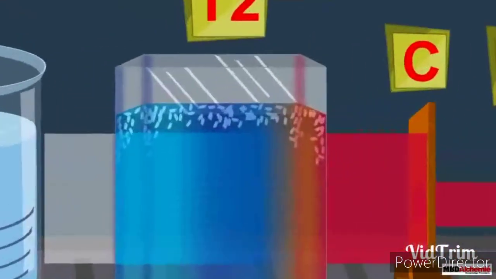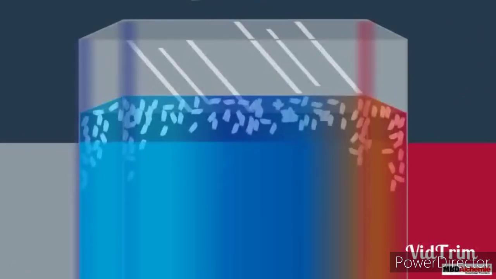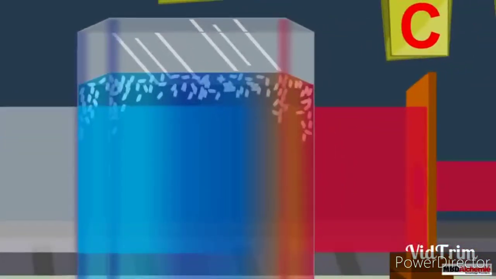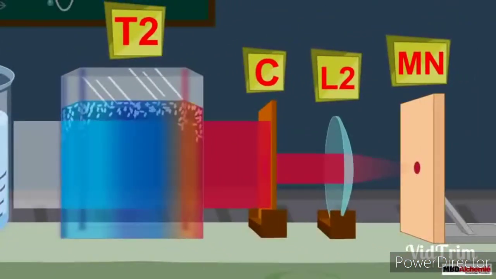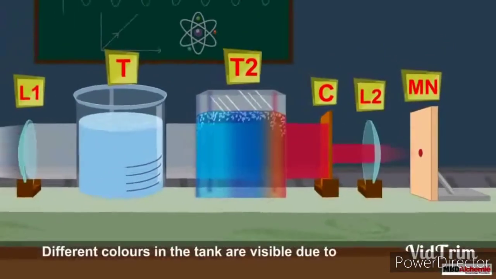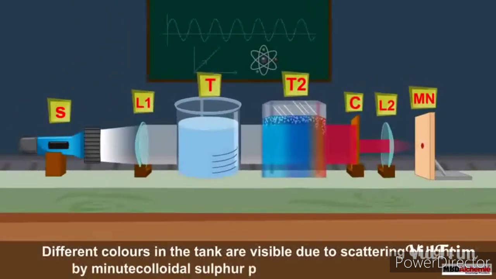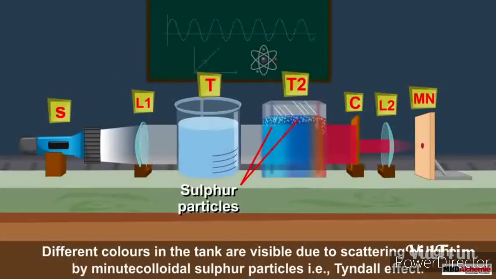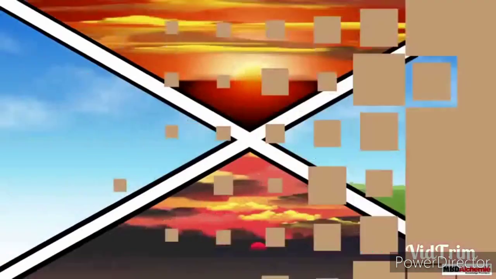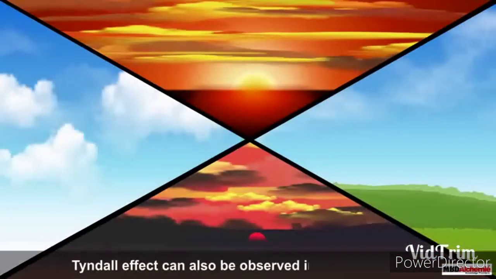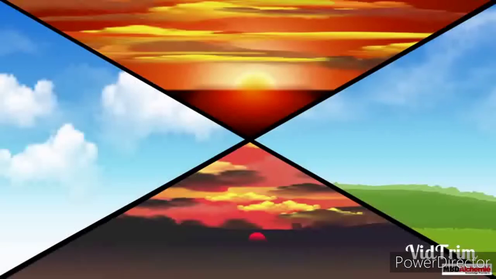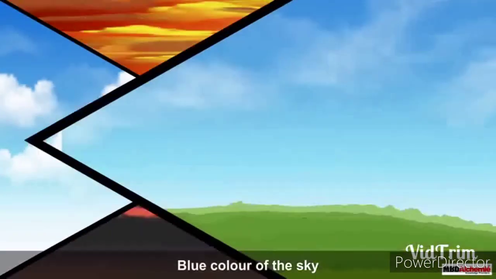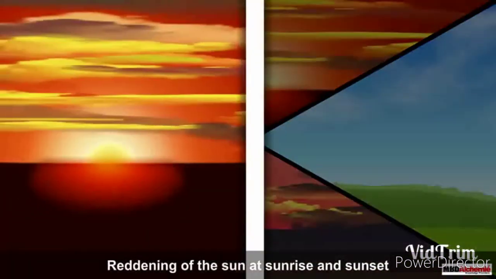and these sulfur particles in the precipitate will act as colloidal particles, which will scatter the light, and the blue color of the light and the crimson red color are observed due to the scattering of the light. So different colors in the tank are visible due to the scattering of the light by minute colloidal sulfur particles, and that is known as the Tyndall effect. The phenomenon of the Tyndall effect can be observed in the atmosphere also, like the white color of the clouds, the blue color of the sky, and the reddish color of the sun during sunset and sunrise.